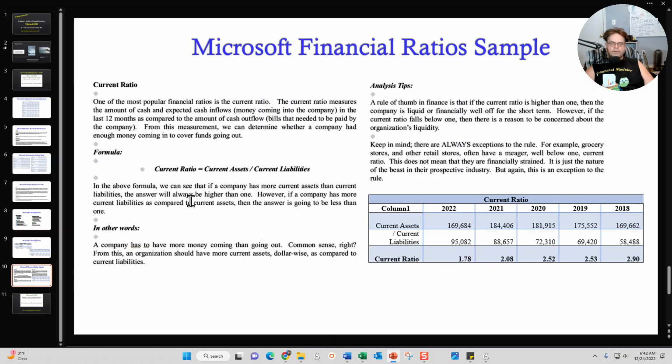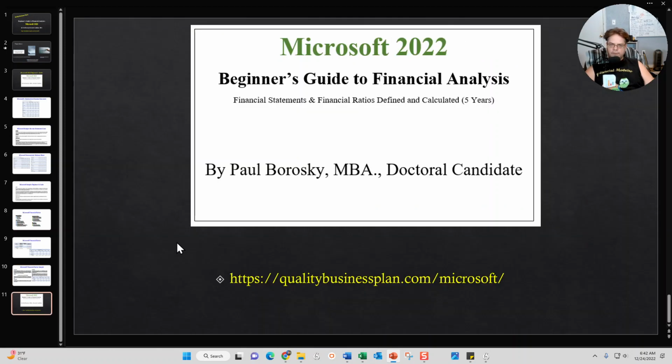I will then go even further, and I will identify important ratios that I calculated. I'll talk about the ratio and tell you what that ratio means. I'll introduce you all to the formula again, and then I'll give you in layman's terms what that financial ratio means. I'll give you some analysis tips as to what to look for when analyzing that financial ratio, and then I'll again give you a summarized finding of the calculated ratio. I'll also show you the formula, current assets divided by current liabilities, and give you the numbers that I used in those calculations. So hopefully that information was helpful.